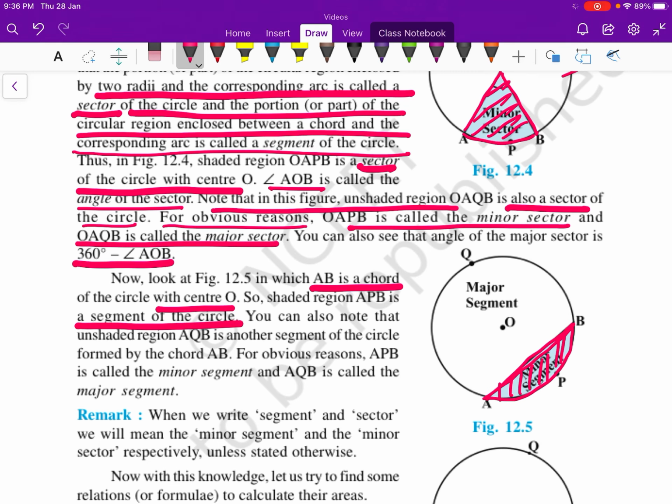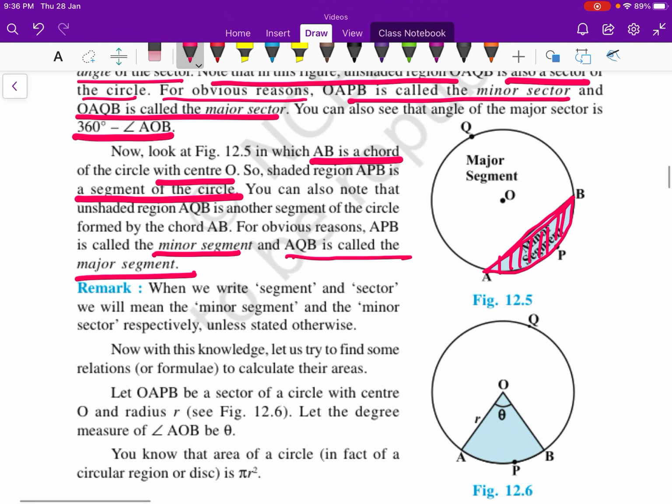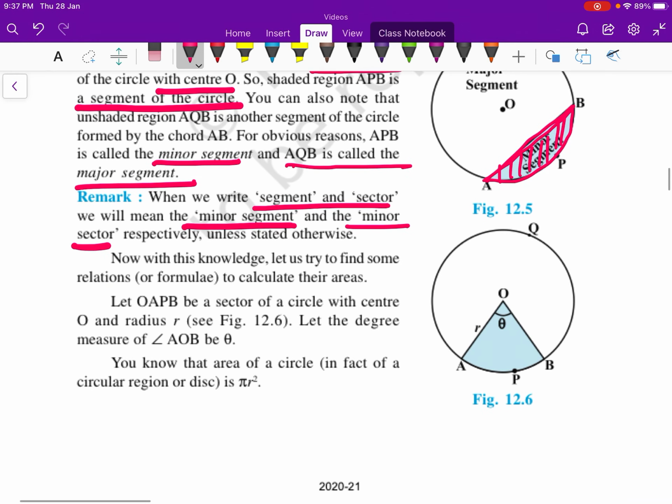For obvious reasons, APB is called the minor segment and AQB is called the major segment. There is a remark to be noted: when we write segment and sector, we mean minor segment and minor sector, unless it is mentioned that it is a major sector or major segment. Now, with this knowledge, let us try to find some formulas to calculate their areas.